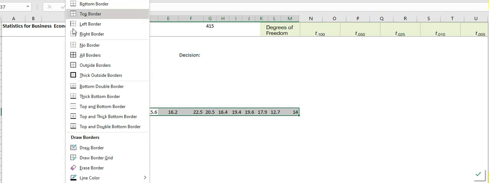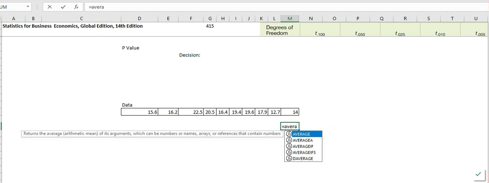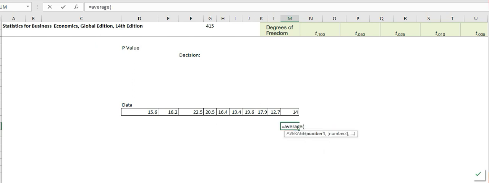To get the mean, I mean the average, it is 17.48.